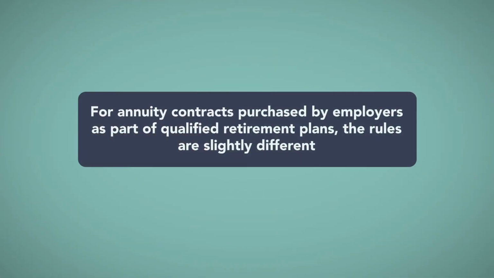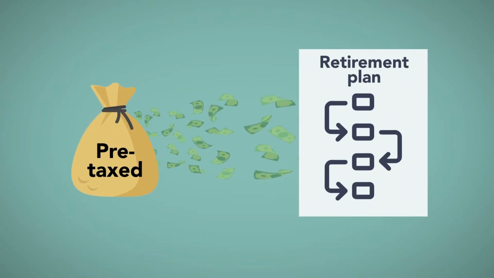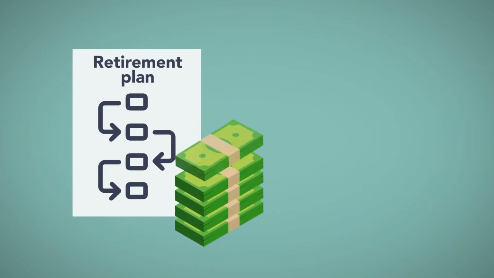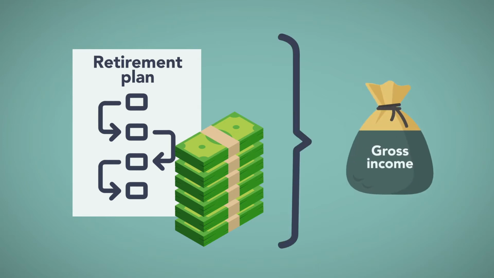For annuity contracts purchased by employers as part of a qualified retirement plan, the rules are slightly different. Keep in mind that qualified retirement plans are generally funded with pre-tax money. Thus, the full amount of annuity payments received from a qualified retirement plan is generally included in the recipient's gross income.